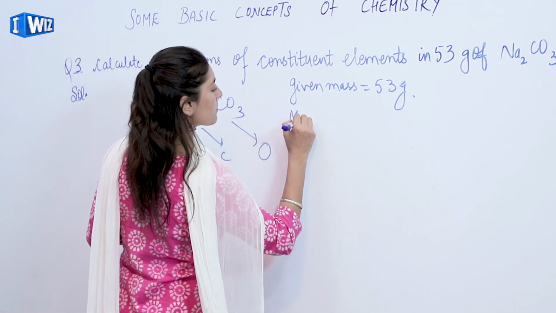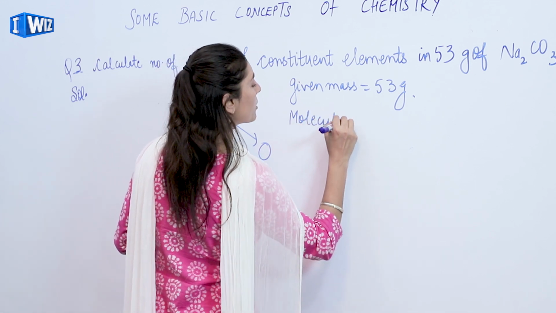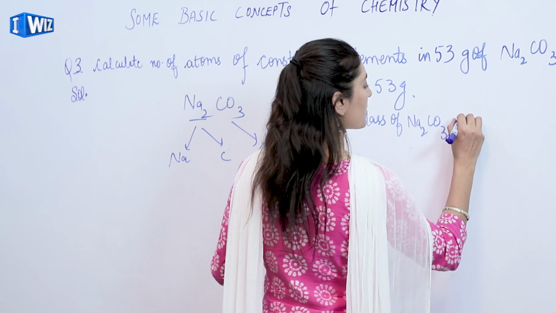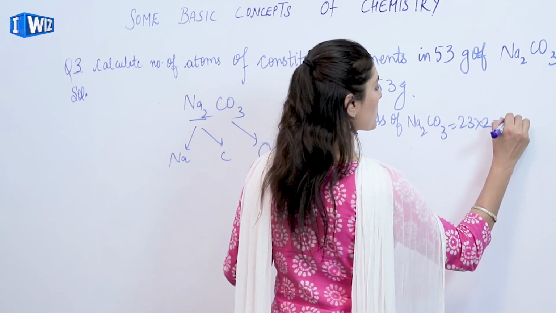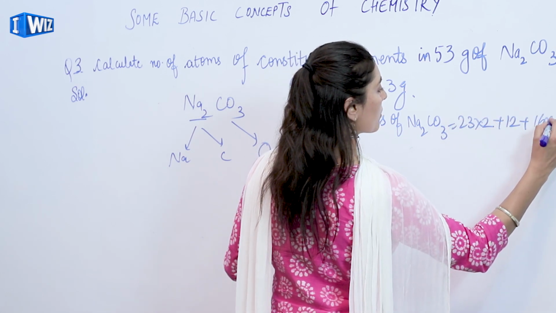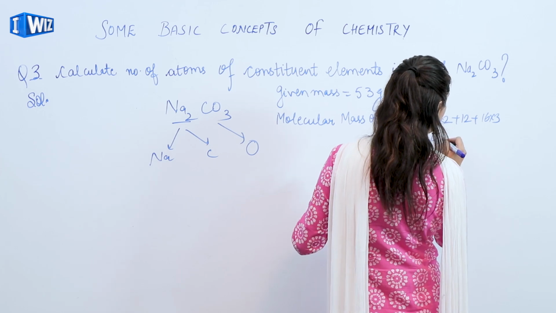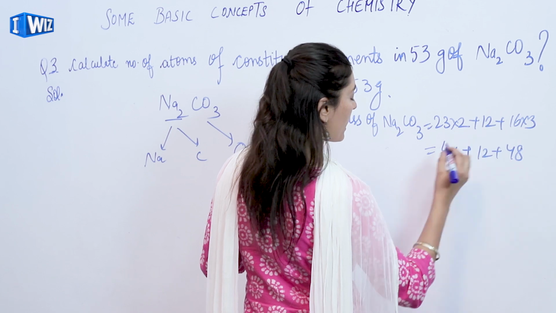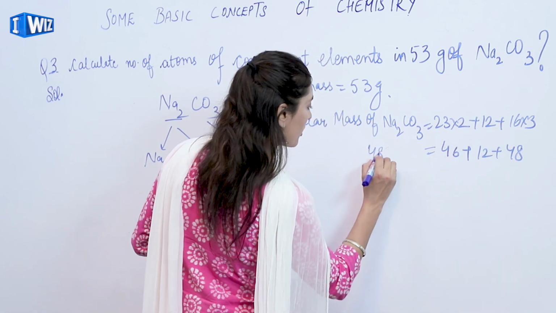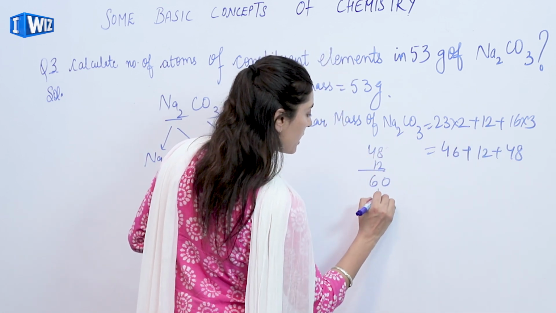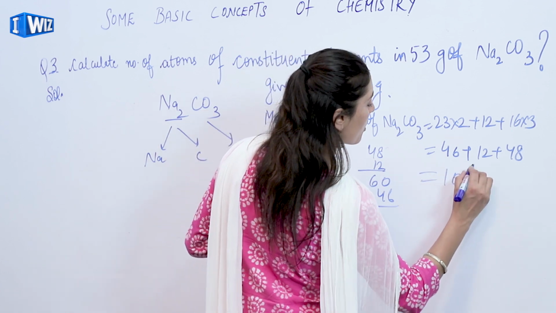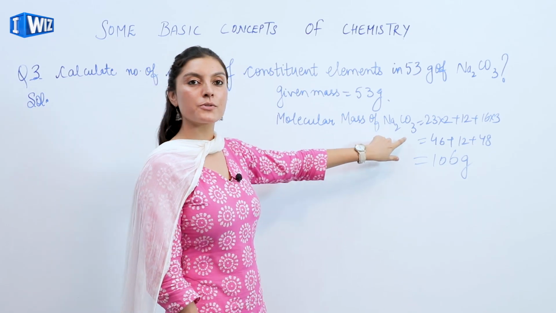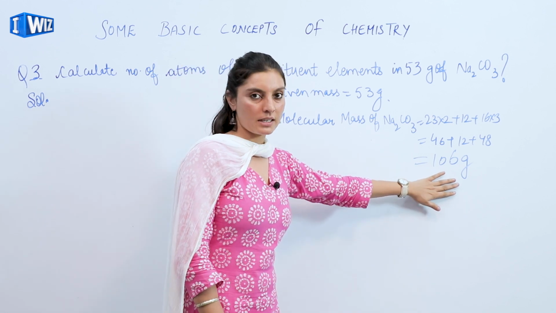The molecular mass of sodium carbonate is 23 into 2 plus 12 plus 16 into 3, which is equivalent to 46 plus 12 plus 48, and hence 48 and 12 is 60, and 46 more gives 106 gram. So we find that the molecular mass of sodium carbonate is 106 gram.